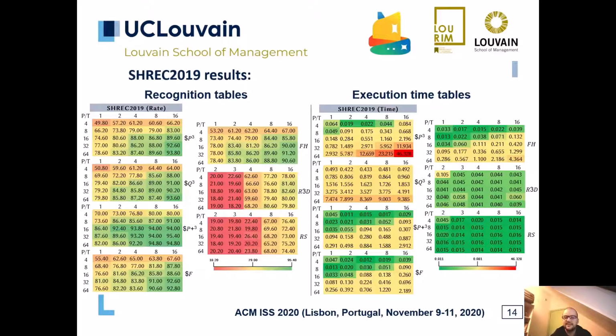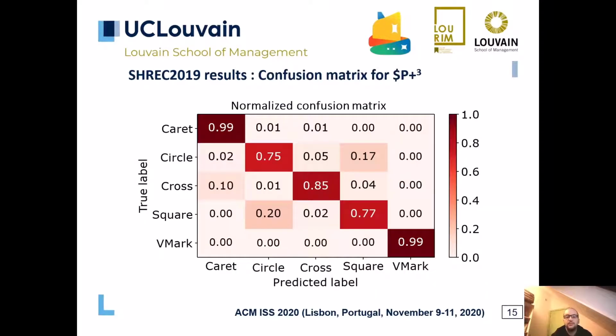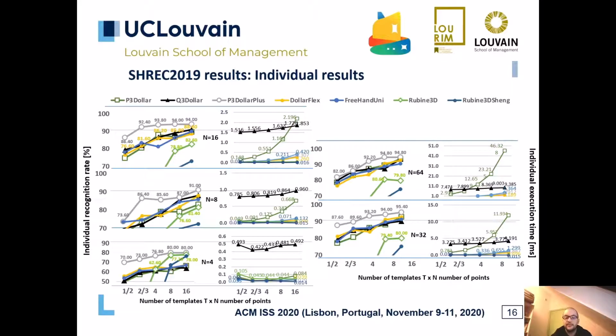In the next slides, we present some examples of graphs and tables produced from test results on each dataset. Tables contain the recognition rate as well as the execution time values of every recognizer for the diverse conditions. The color scheme is defined by the median value in each table. We also generated a normalized balanced confusion matrix for the $P+ cube. We plot individual results for different conditions.